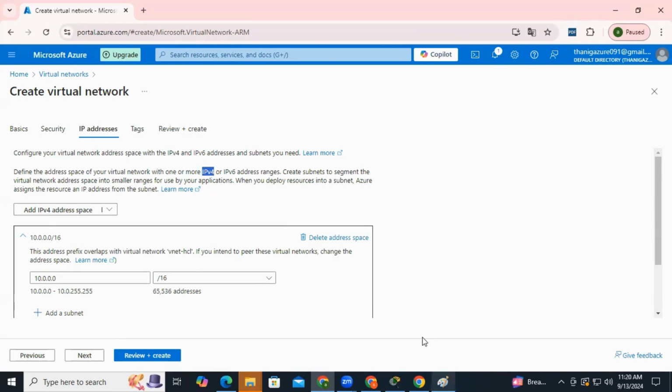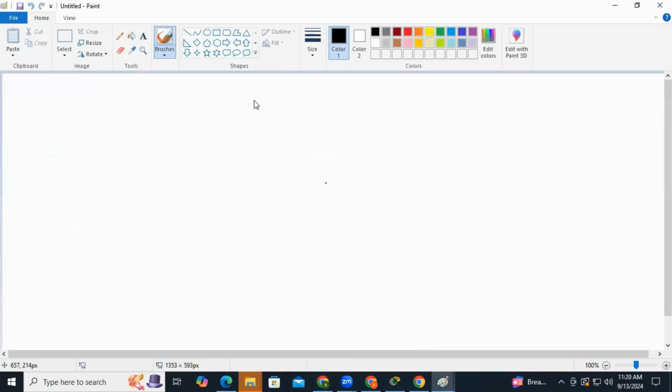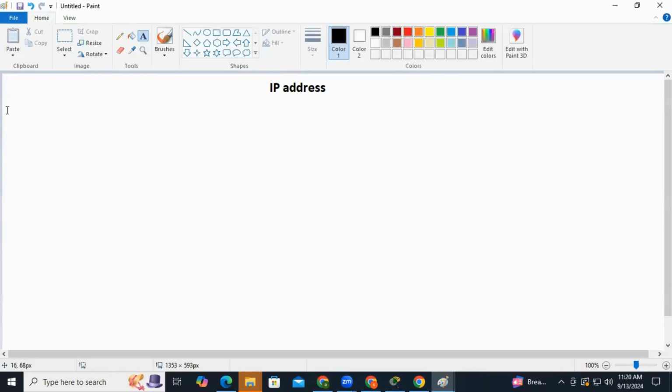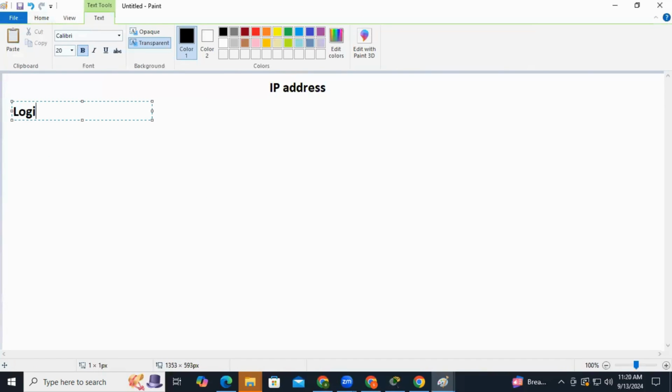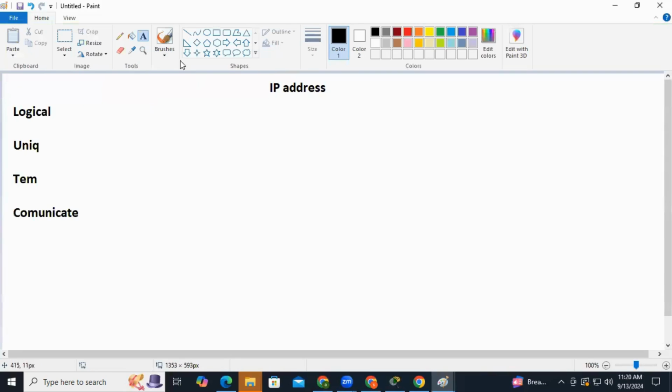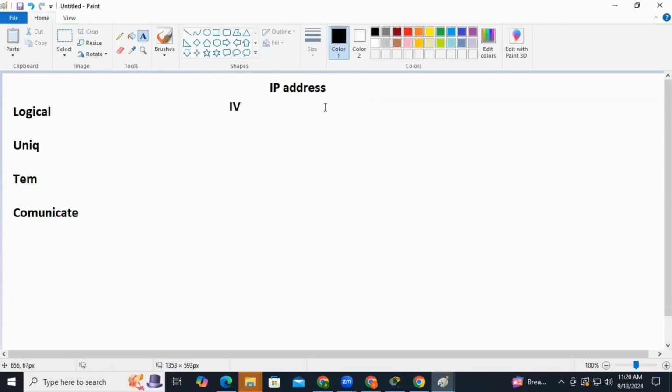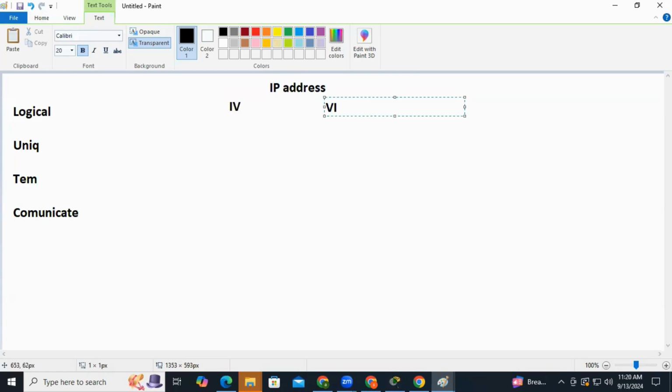When we talk about network and communication, the role of the IP address comes in. Now, what is an IP address? It is a logical address. An IP address is a unique address. An IP address is a temporary address. And finally, an IP address is used to communicate in the network. The IP address comes in two versions. One version is IP version 4 and number two is IP version 6.